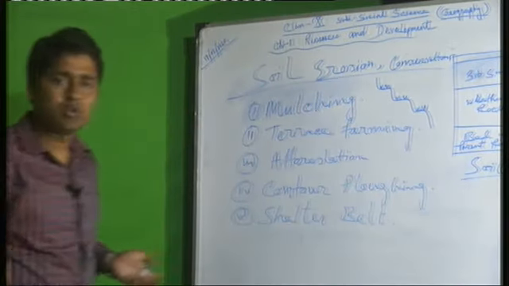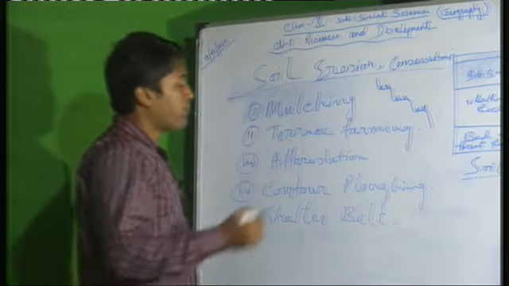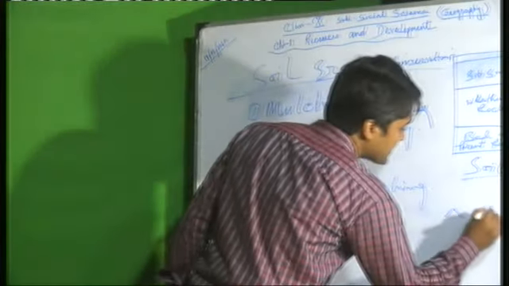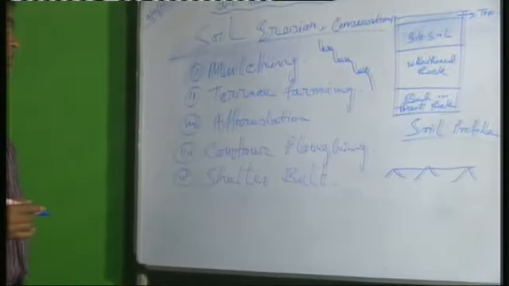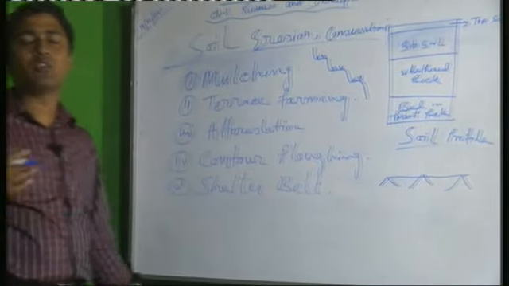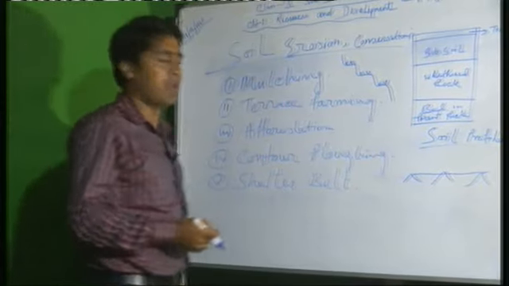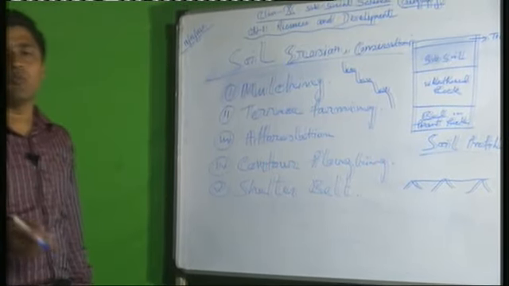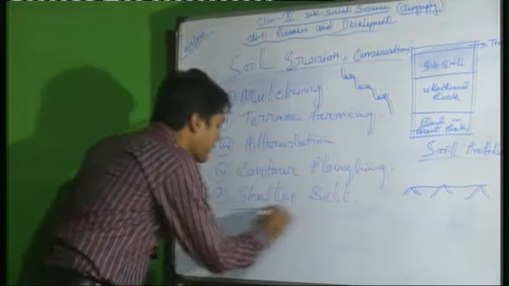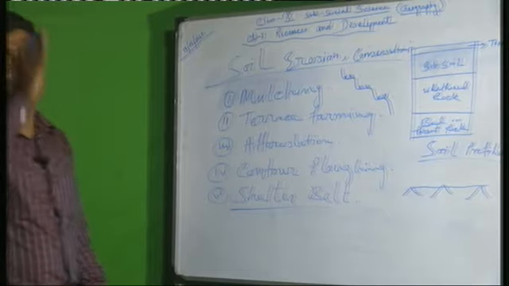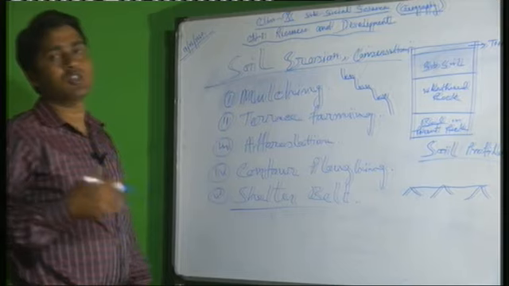Now afforestation you also know. Then contour plowing. What is a contour? Places of the same altitude connected by an imaginary line make a contour. So plowing along the contour line for conservation of soil is contour plowing. And shelter belt: when trees are planted in a row or column, it is a shelter belt. Generally this shelter belt is found in coastal or desert regions for preventing wind erosion. So these are the measures taken for soil conservation.